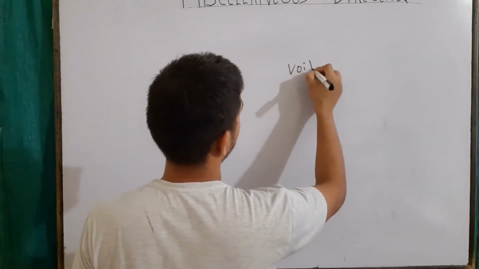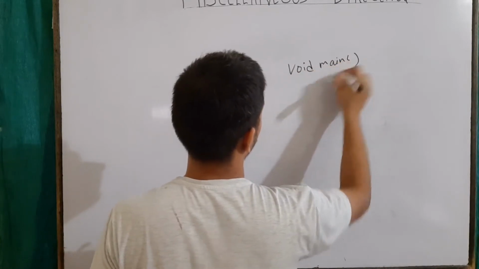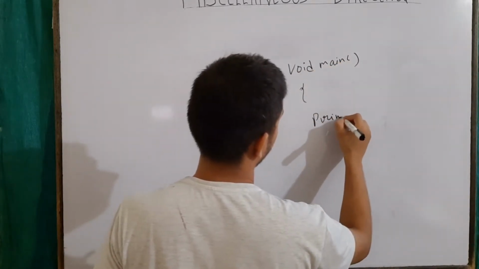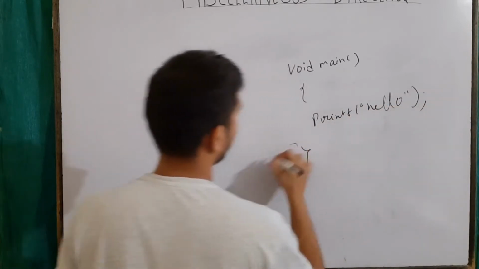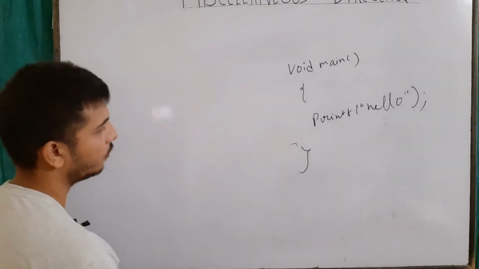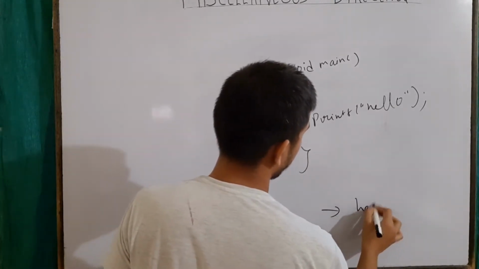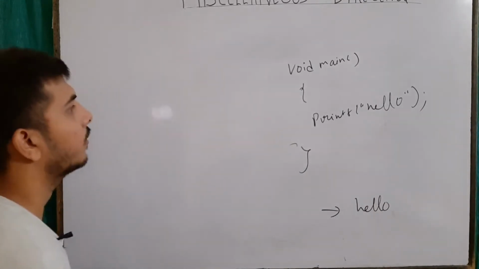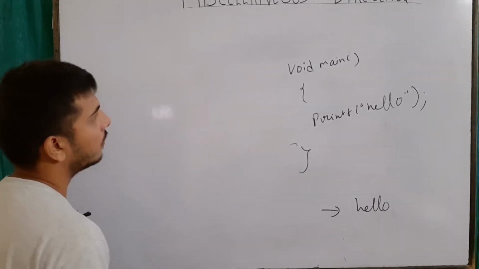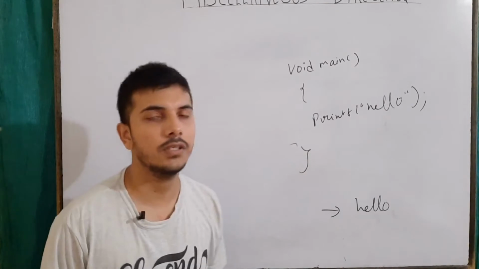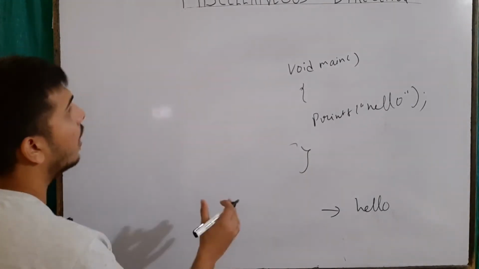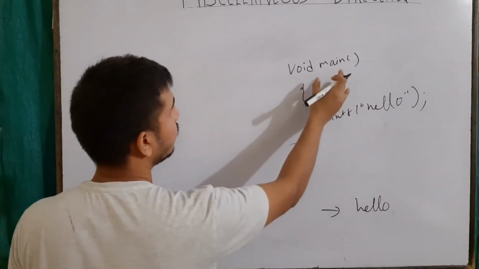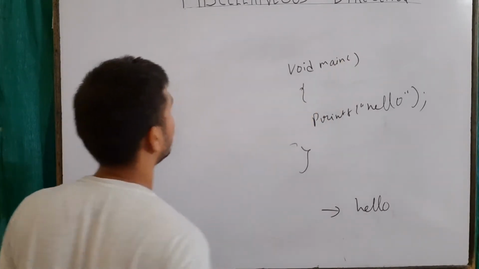Okay, so let's suppose we had a program, and it is doing printf hello, right? Now if I ask what will be the output, you can simply tell it will be hello, right? Now let's say I want to execute some function even before calling the main function. This is something miscellaneous, right? I want to call some function before the main function is called by the compiler.